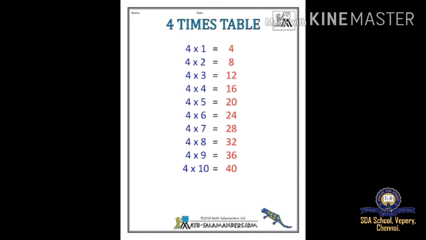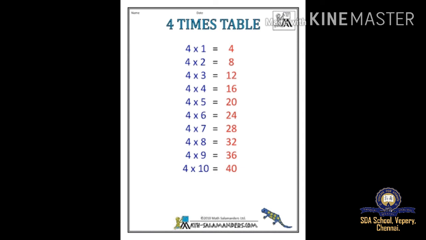Okay. 4 ones are 4. 4 twos are 8. 4 threes are 12. 4 fours are 16. 4 fives are 20. 4 sixes are 24. 4 sevens are 28. 4 eights are 32. 4 nines are 36. 4 tens are 40. Okay, children?